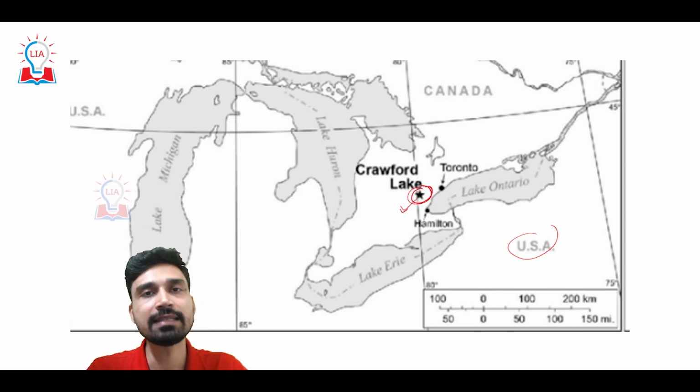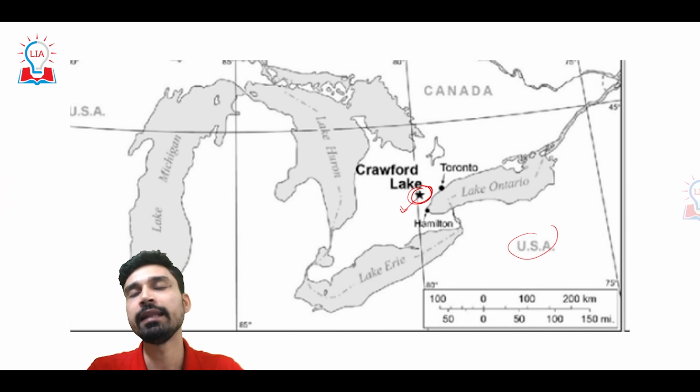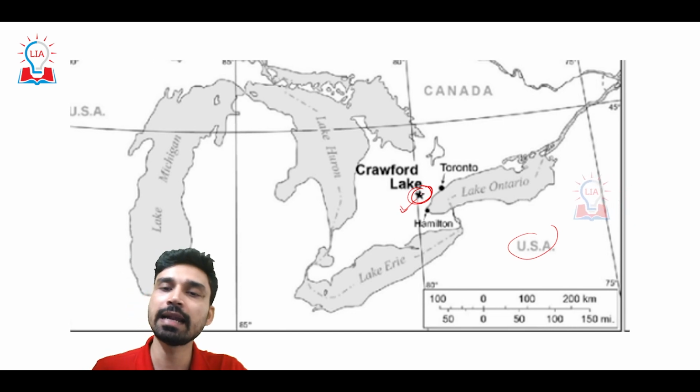It is a type of glacial lake. Glacial lakes develop due to the scouring or excavation of the bed by glacier movement, and later, when the glacier retreats, water collects here due to the melting of the glacier, and that led to the formation of Crawford Lake.